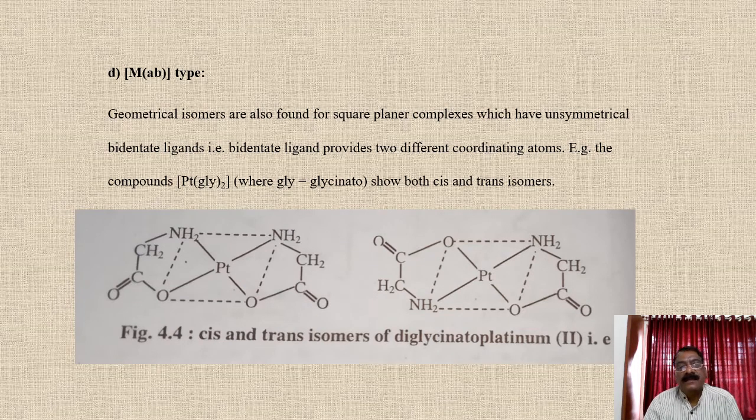See, there are two positions, that is the NH2 and NH2 at one side, and the two O sides, that is the coordinated atoms, are on the adjacent side, that means they are adjacent to each other, and so we can call it the cis isomer. Whereas in the second, the two NH2 ligands are on opposite coordinating sides, and the two O sides are opposite to each other, and thus we have the cis and trans isomers.